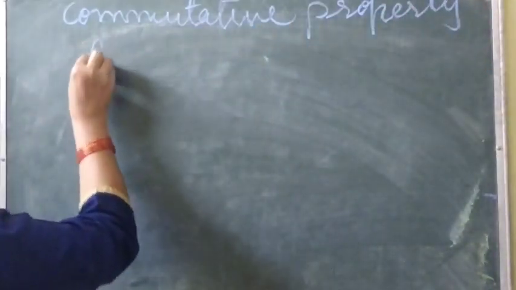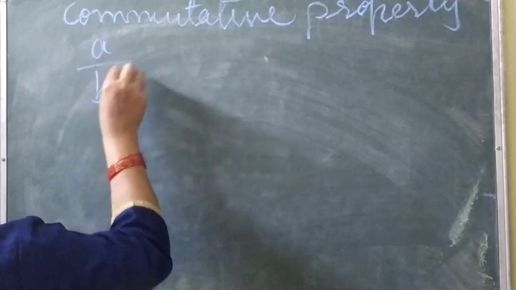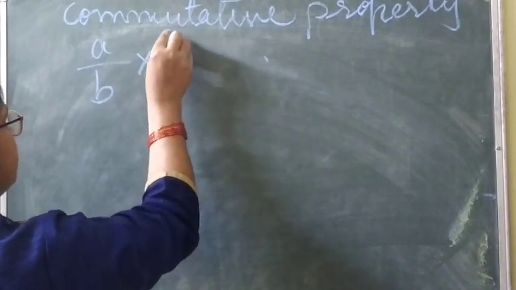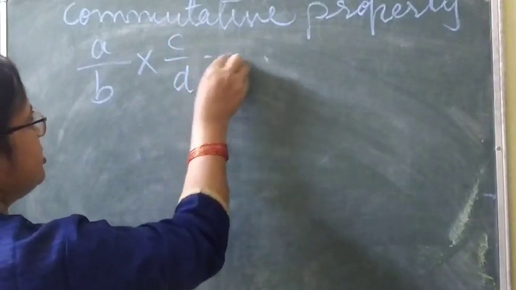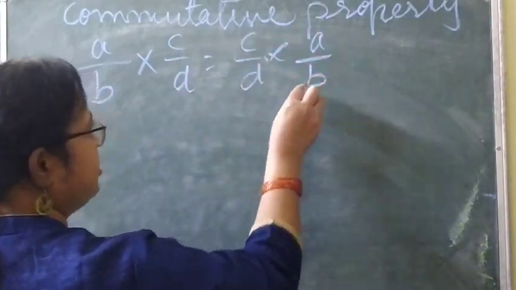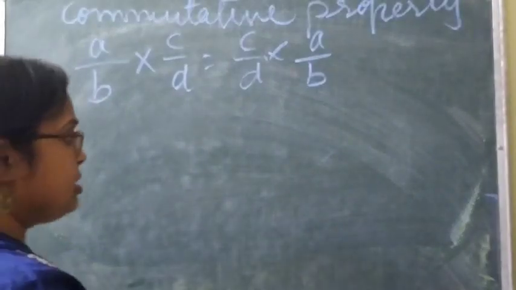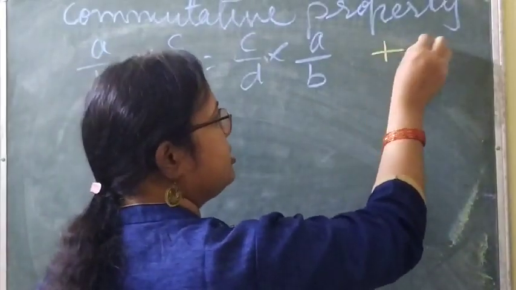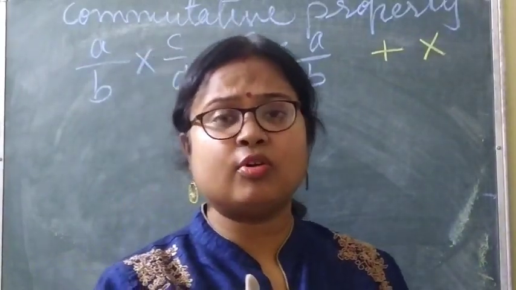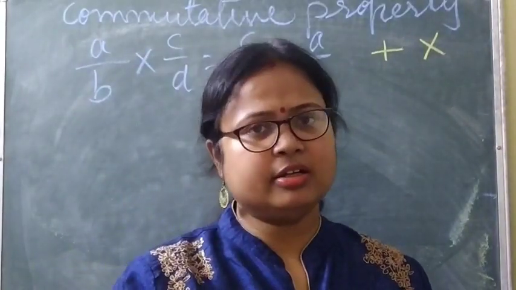In this you get the fraction in the form of A by B into C by D, and this is equal to C by D into A by B. Again, this is applicable for plus and multiplication. This is not applicable for subtraction and division.